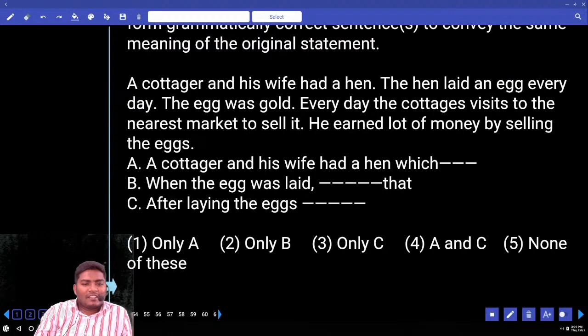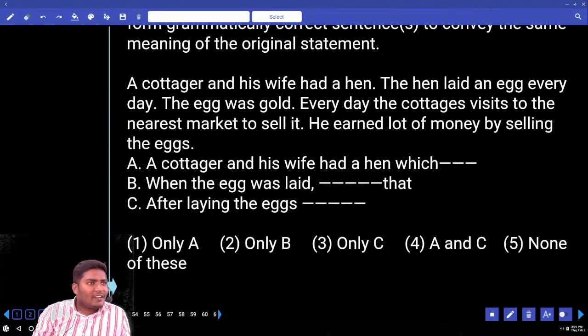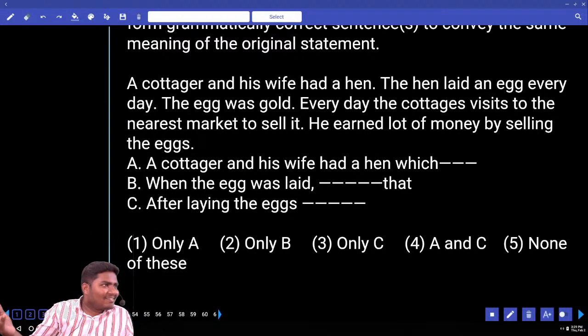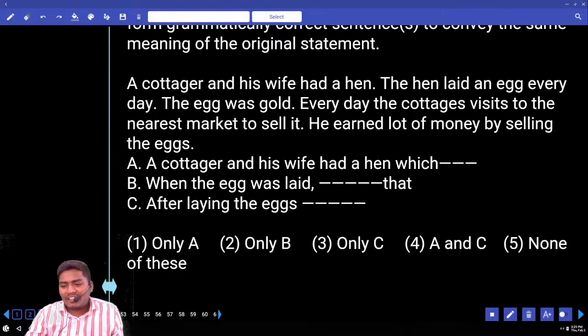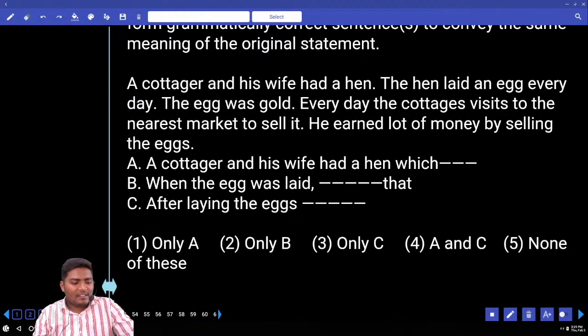No. This hen actually lays a golden egg every day. So the wife or the husband, like either of them, was greedy. If it is laying one egg daily, then it is very difficult for us to go daily and sell it. So why don't we cut the hen? And there are a lot of eggs inside. We will become rich at a time. So that was the moral of the story. I feel pity for the people who don't know this story.